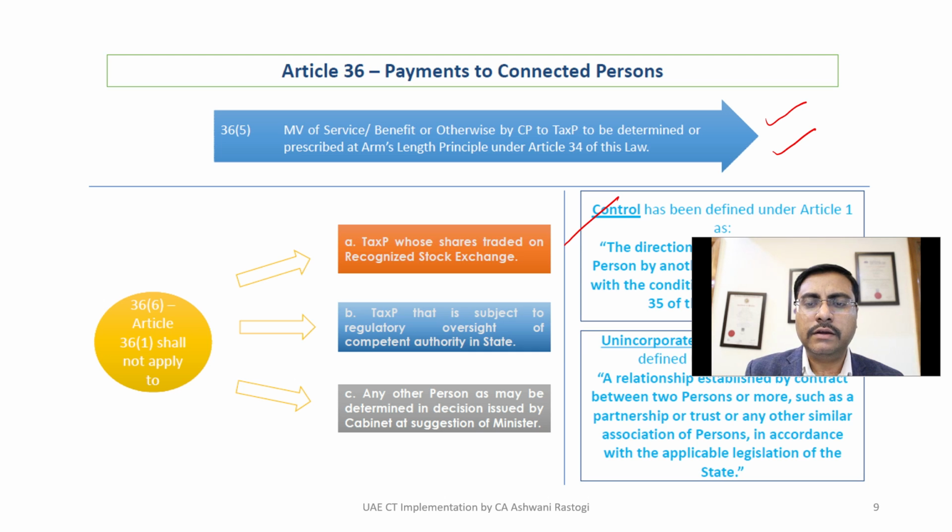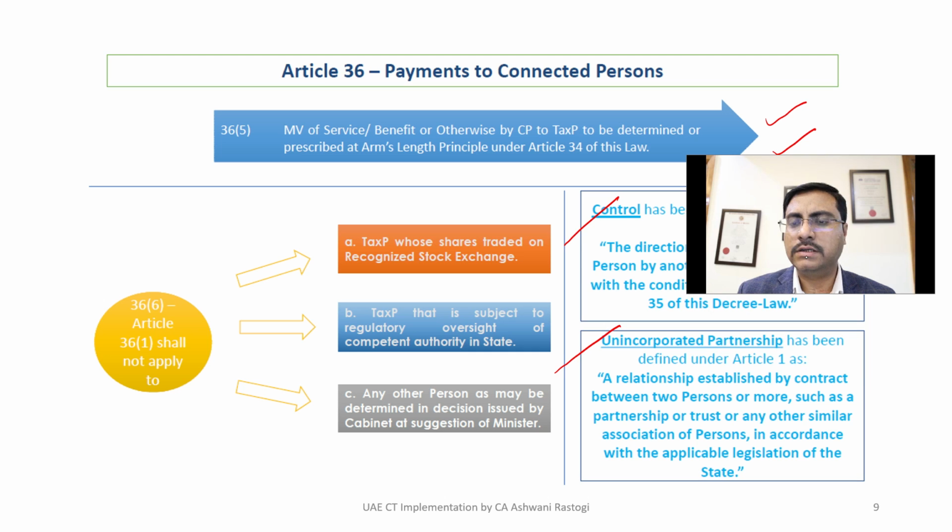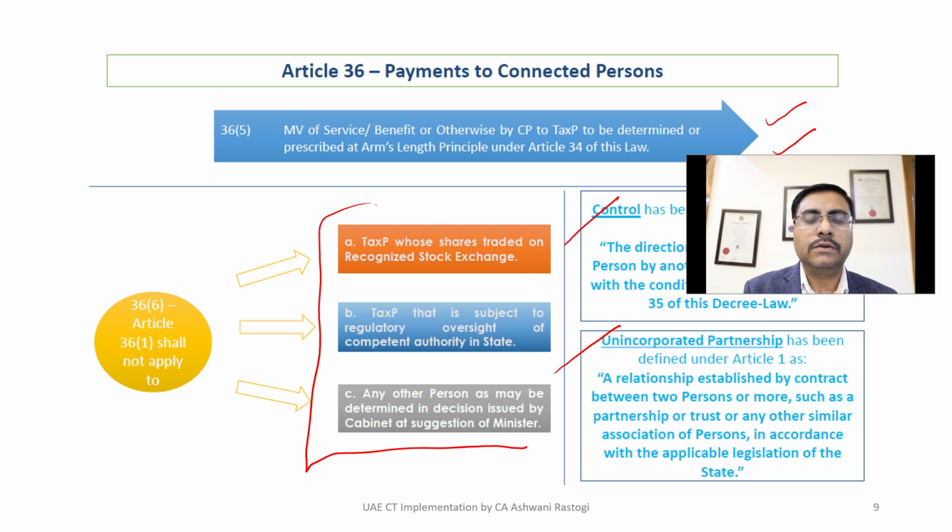So control is defined, unincorporated partnership is defined. This provision is not applicable if you are a taxable person whose shares are traded through a recognized stock exchange. You are under the oversight of a competent authority in the state, or as may be defined by the Minister.